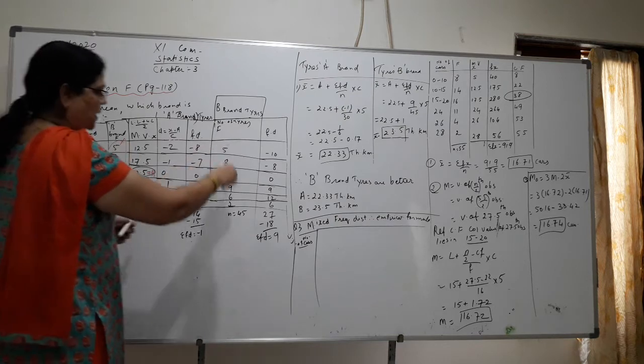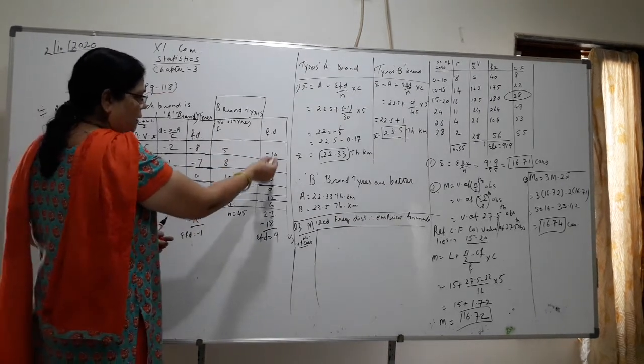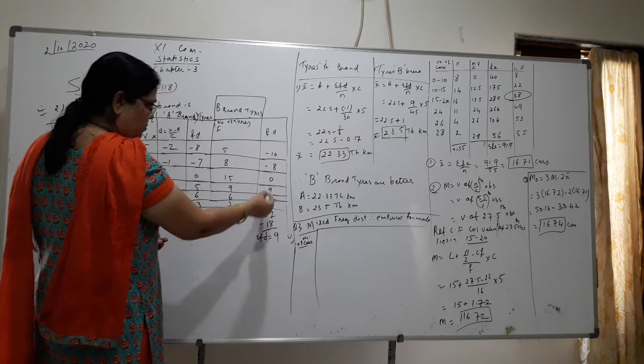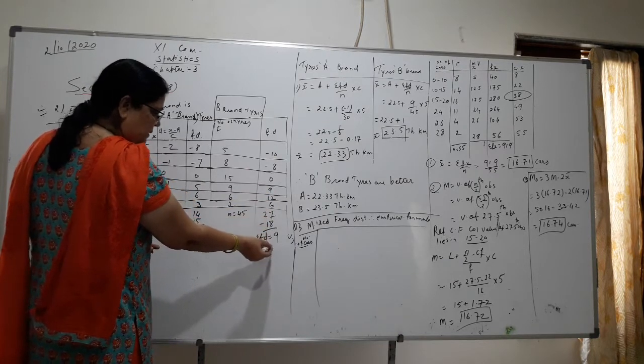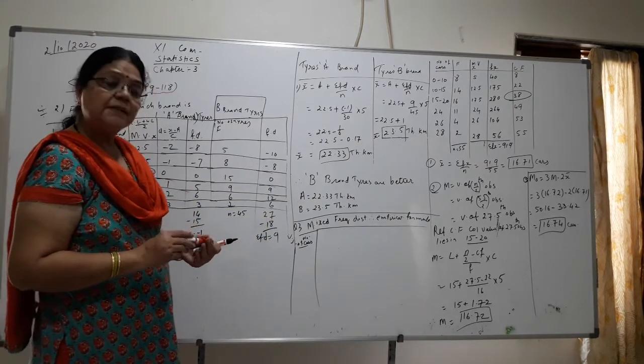So here you can write the multiplied FD. The minus total is 18 and the plus total is 27. So 27 minus 18, you will get plus 9.